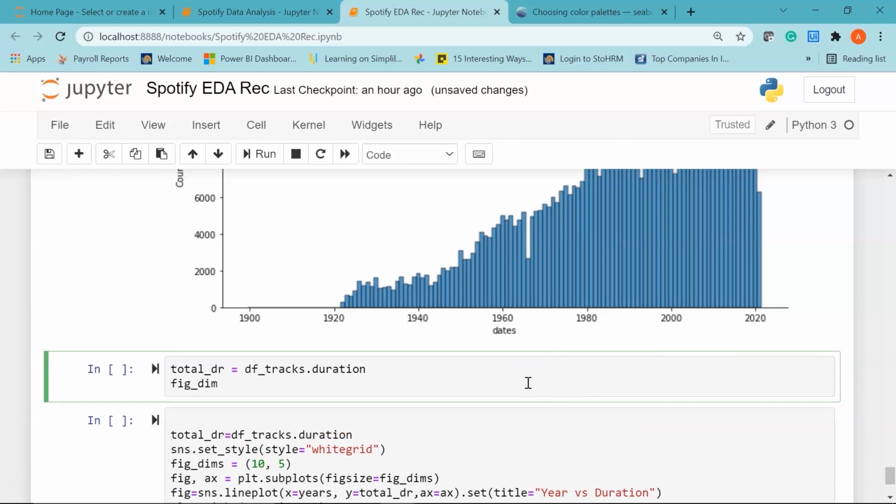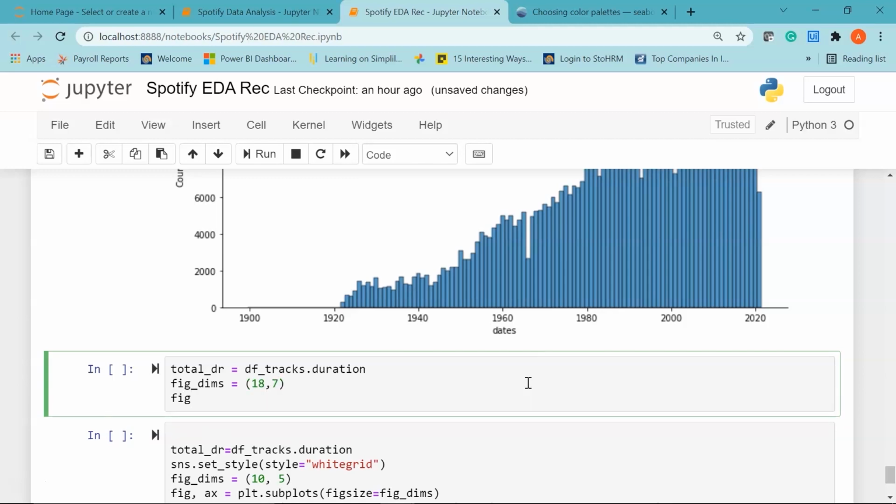So I'll use figure underscore dims for dimensions equal to 18,7. After that I'll have my figure axis defined.